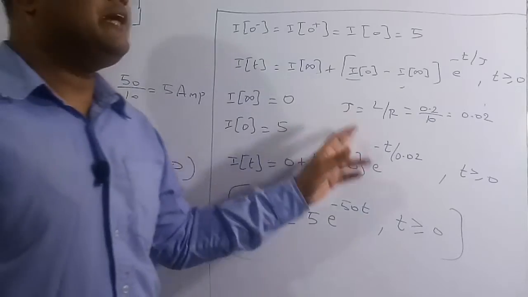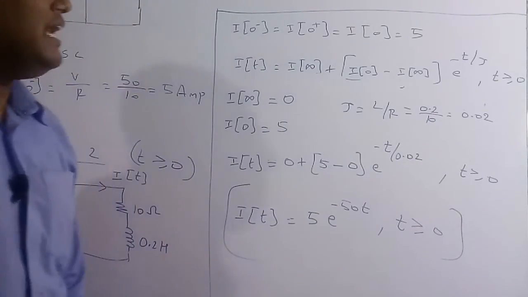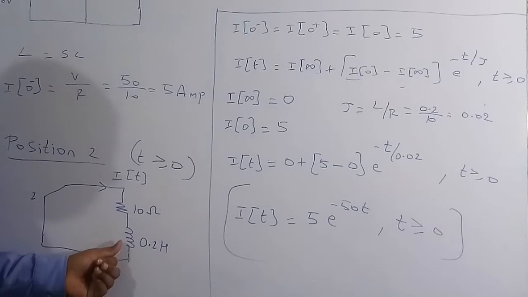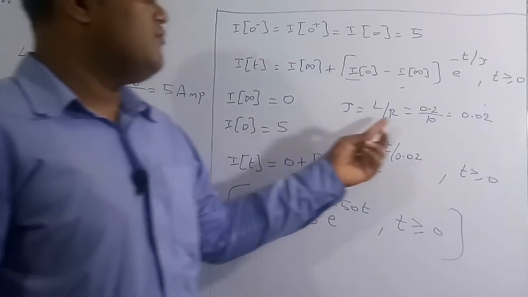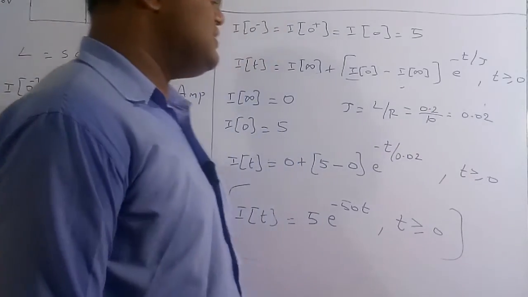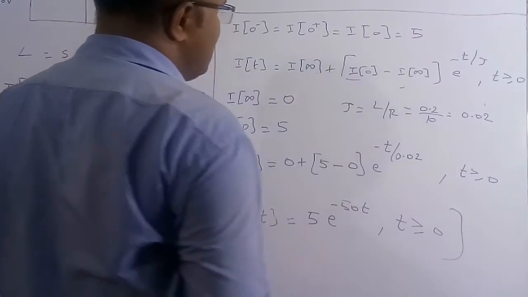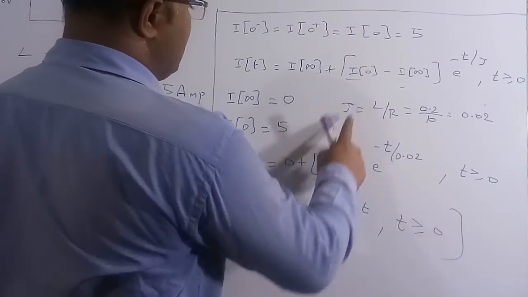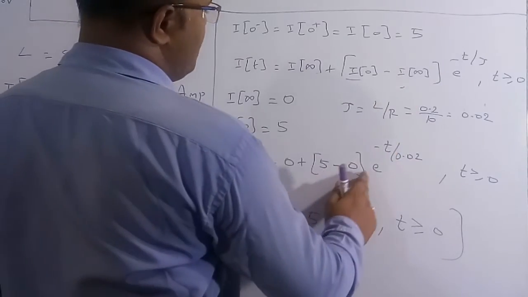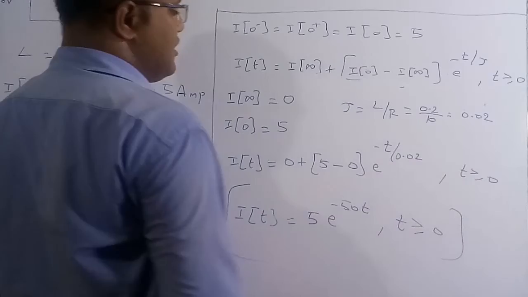I want to know the time constant of this circuit, which is L by R. The L value is 0.2 Henry and the resistor is 10 ohm. Substituting here, finally we get 0.02 as the time constant of this circuit. Substituting all these values in the general expression, the final value is 0, the initial value is 5, and the final value is 0, into e to the power of minus t by 0.02 for t greater than or equal to 0.